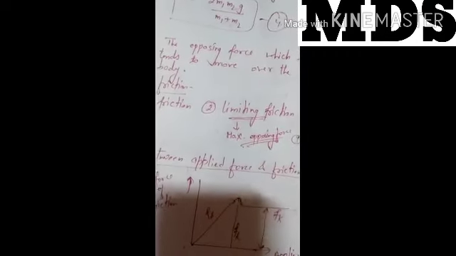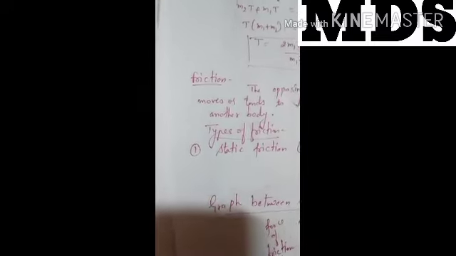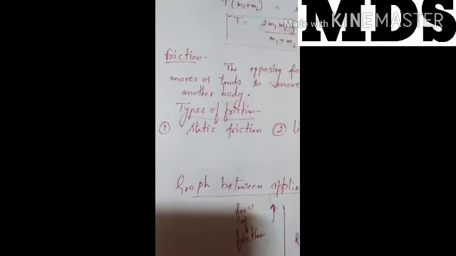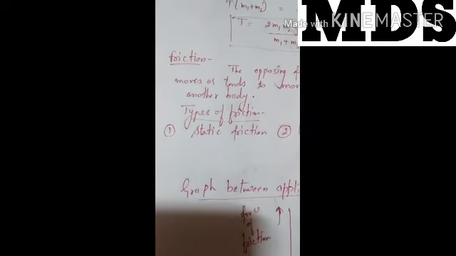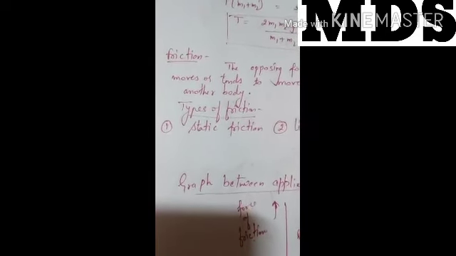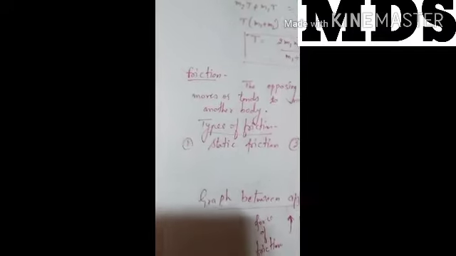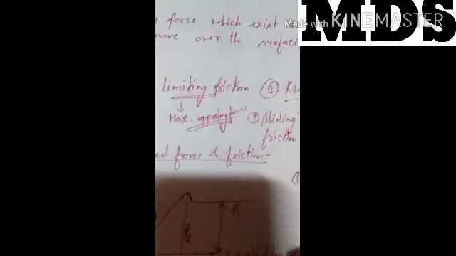Now there is the cause of friction. Why is friction acting? Because of the intermolecular force of attraction among the molecules of the two surfaces in contact. Then the conditions for friction: the surface should be rough, because on a smooth surface friction will not act.